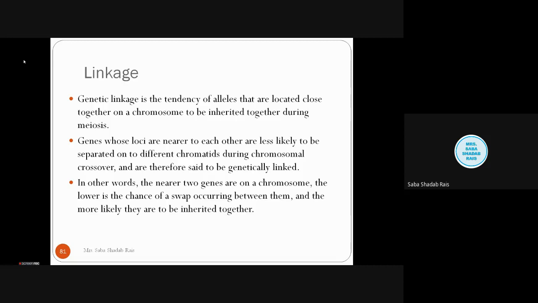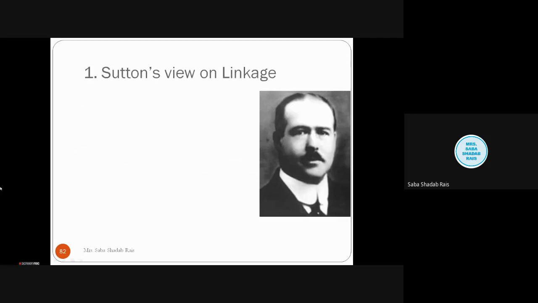See, two things we need to remember about linkage. The genes are linked only and only when they are present on the same chromosome. And moreover, the distance matters. So various geneticians have given their views on linkage. We will talk one by one on those views. First we will talk about Sutton's view.